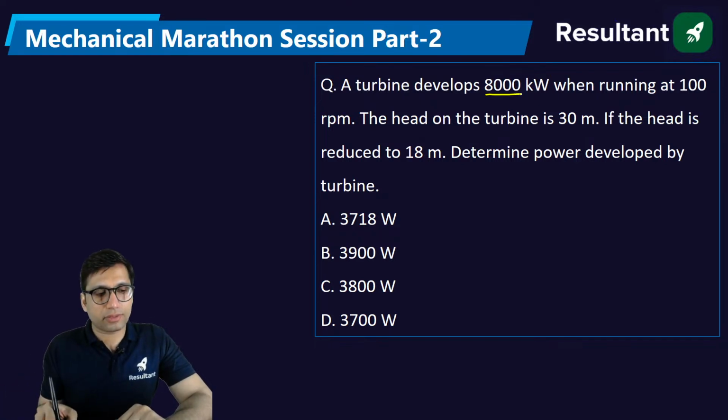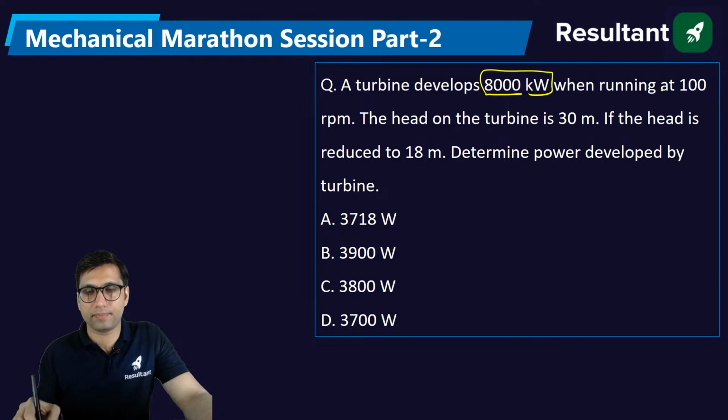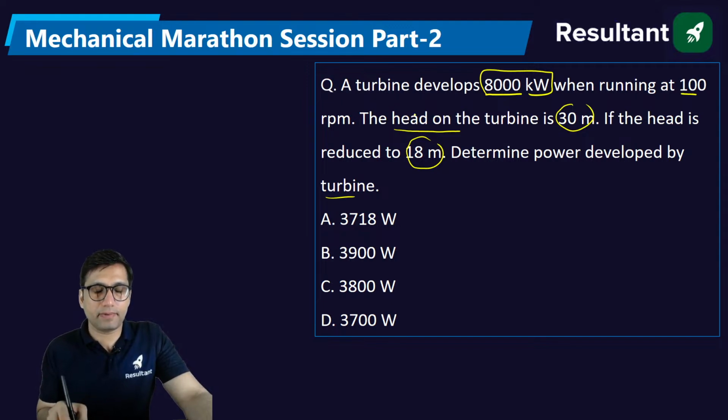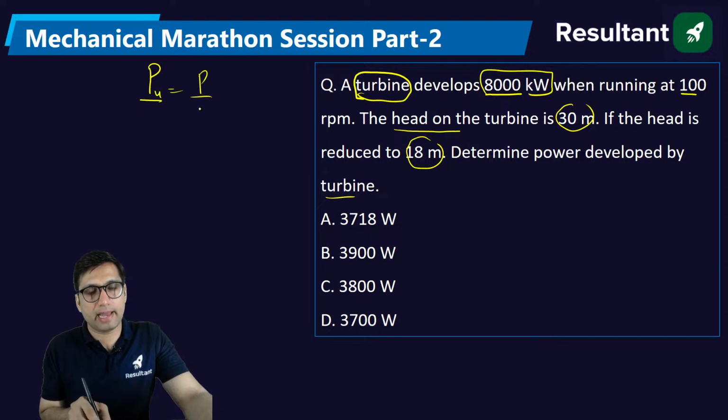A turbine, last question for today's session. A turbine develops 8000 kilowatt of power when running at 100 RPM, and the head on the turbine is 30 meter. If the head is reduced to 18 meter, determine the power developed by the turbine. Is there any relation between the power and the head of the turbine? For the turbine, unit power is equal to P by H power 3 by 2. So you will be using this relation.